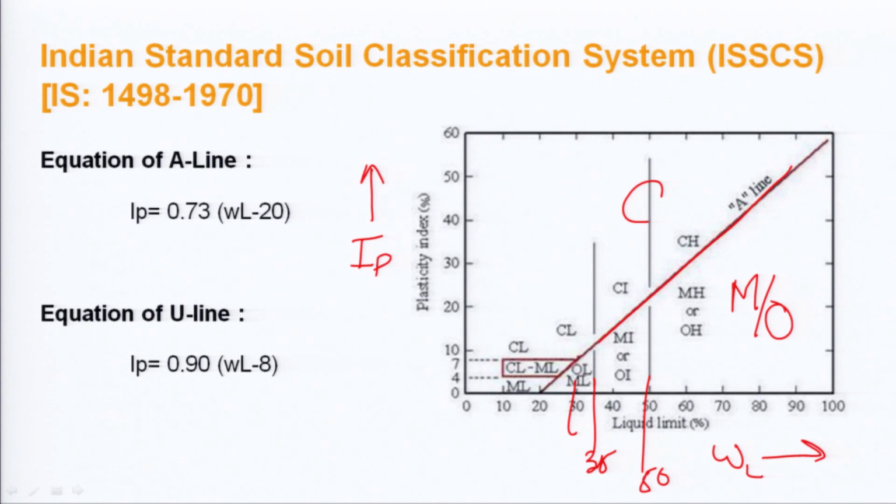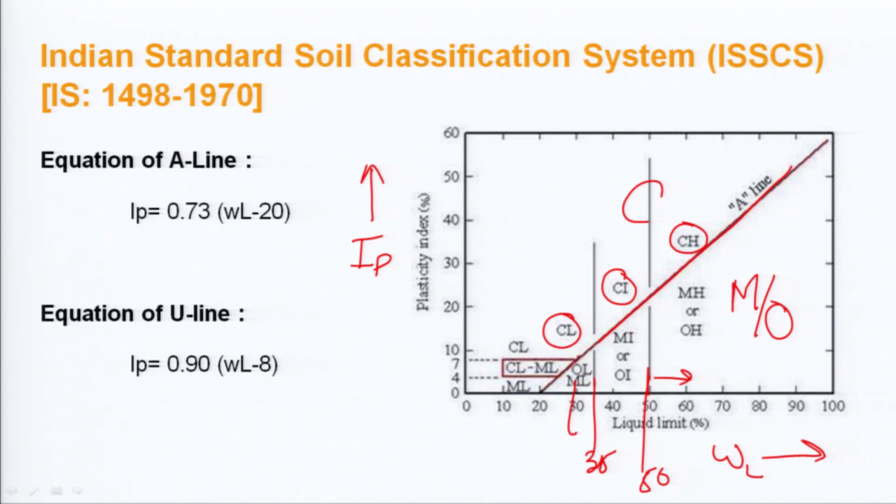First of all, if it is above the A line, it will be classified as clay, and what type of clay is it? Either highly compressible, intermediate compressible or low compressible. So, it will be denoted by the liquid limit of the soil. See here, if the liquid limit is greater than 50%, we will be classifying it as CH, then it can be classified as CI or CL based upon the liquid limits of the soil.